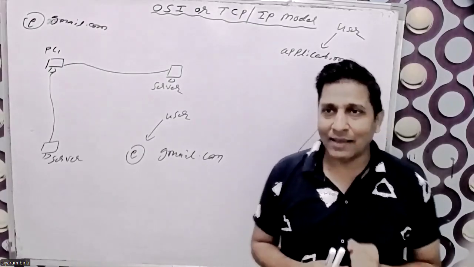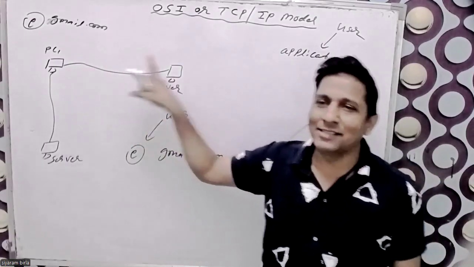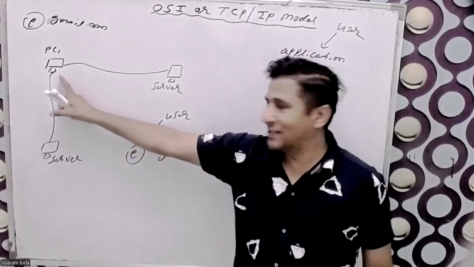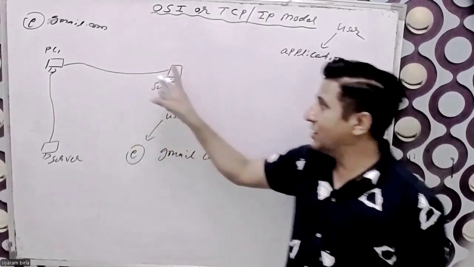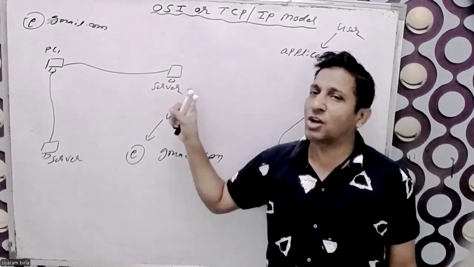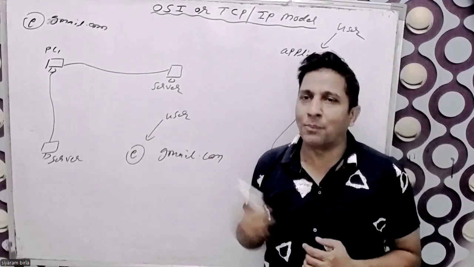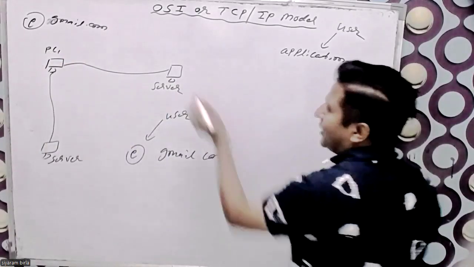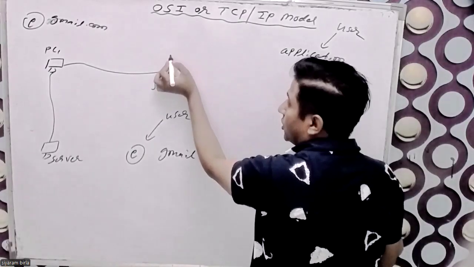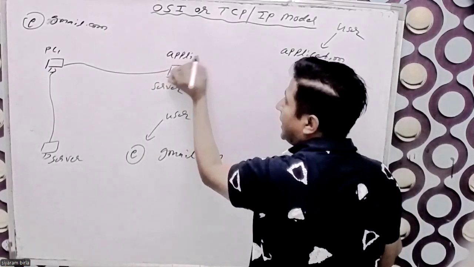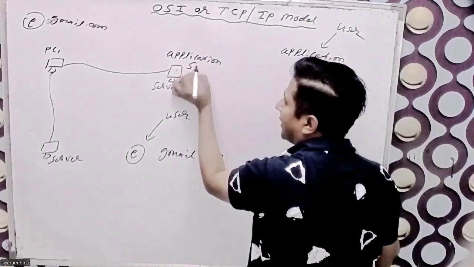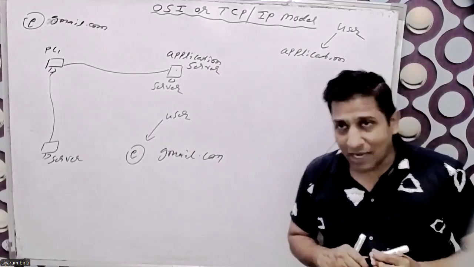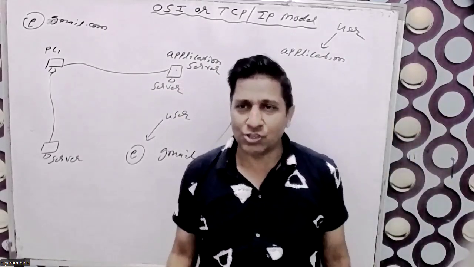Similarly, this is me and this is the application counter. But in real time, I'm sitting in some location, and the application form is situated on this server, which is far away from me. The application form is not available in my Gmail; it is available here on this server. That's why it is called the application server. My form is situated in the application server.